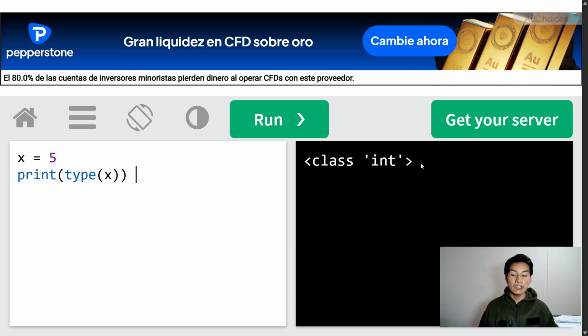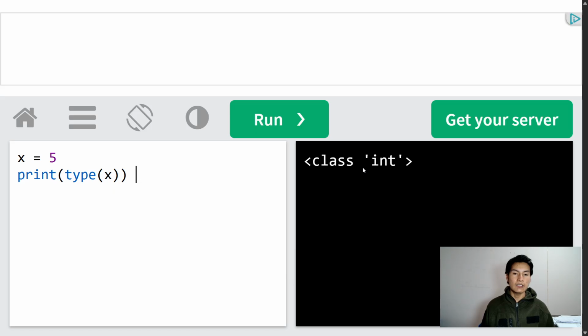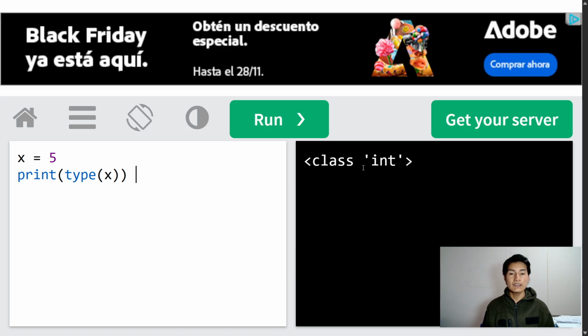In the terminal, I get this result: class int. This means that x stores an int value.